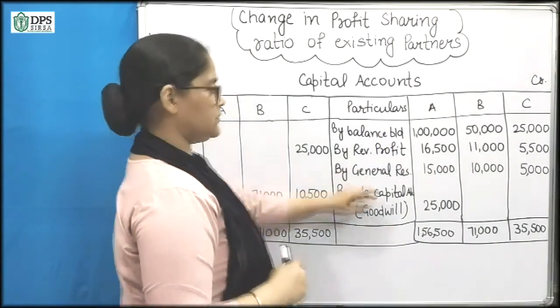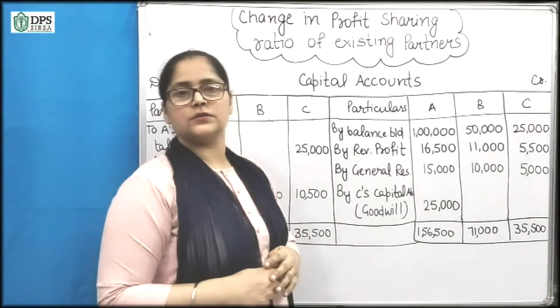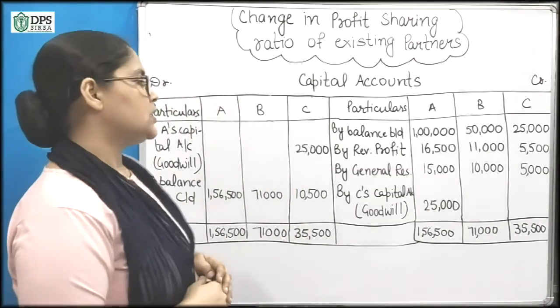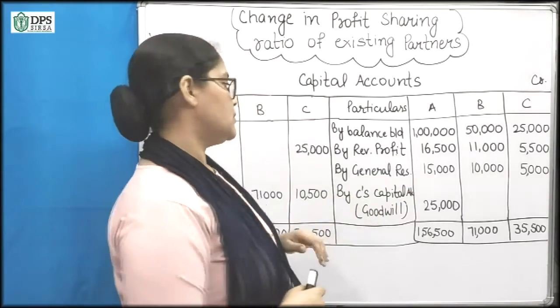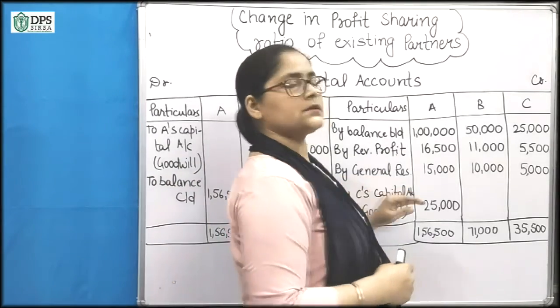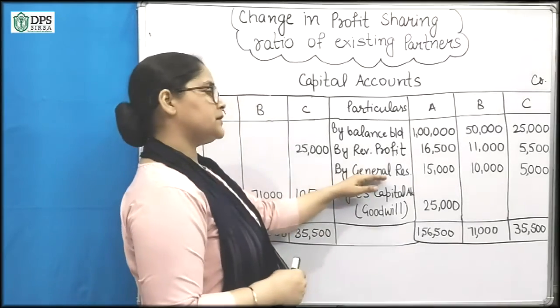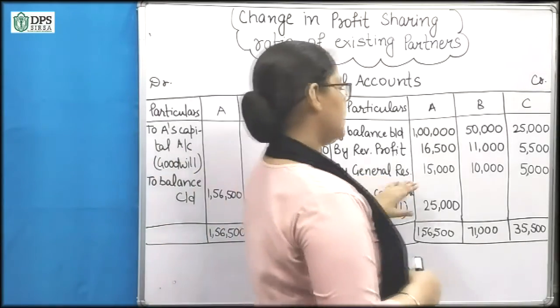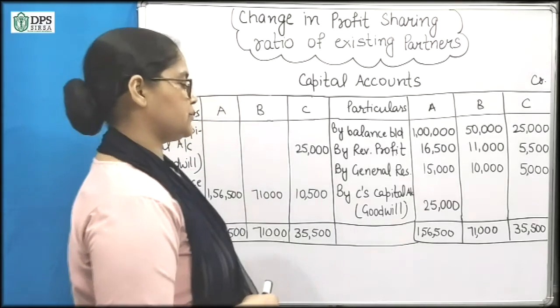Next we have the journal reserve in the balance sheet. Nothing is said about the journal reserve in the question, so we will give it to the partners in their old ratio. The old ratio of the partners is 3:2:1 and the journal reserve is 30,000. So we will distribute it among the partners in their old ratio.